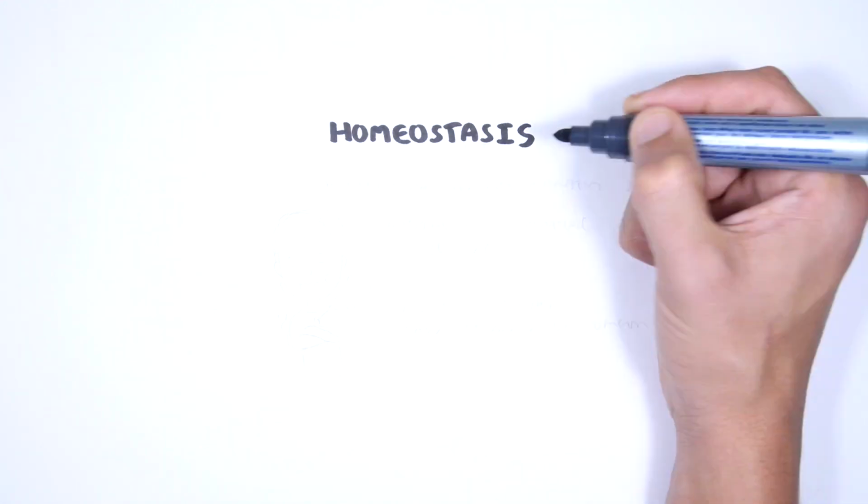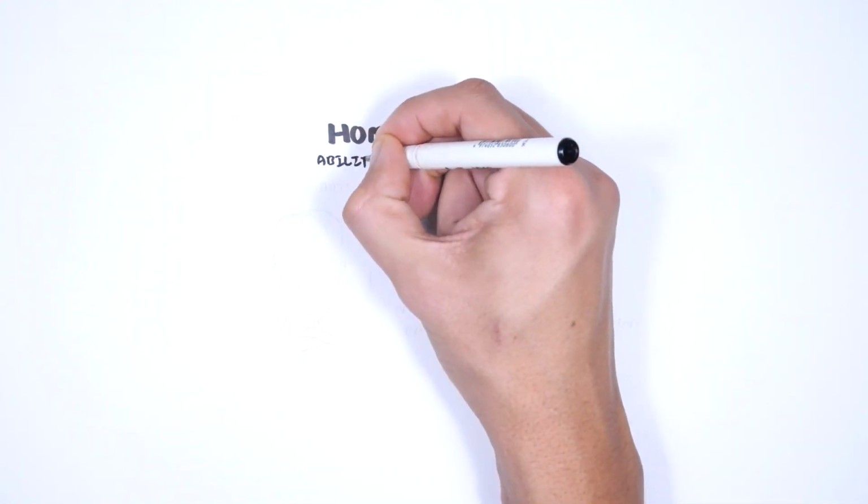In this video, we're going to talk about homeostasis. This is an overview. Although the environment around an organism changes, the organism maintains relatively stable internal conditions. This ability to maintain internal stability is called homeostasis.